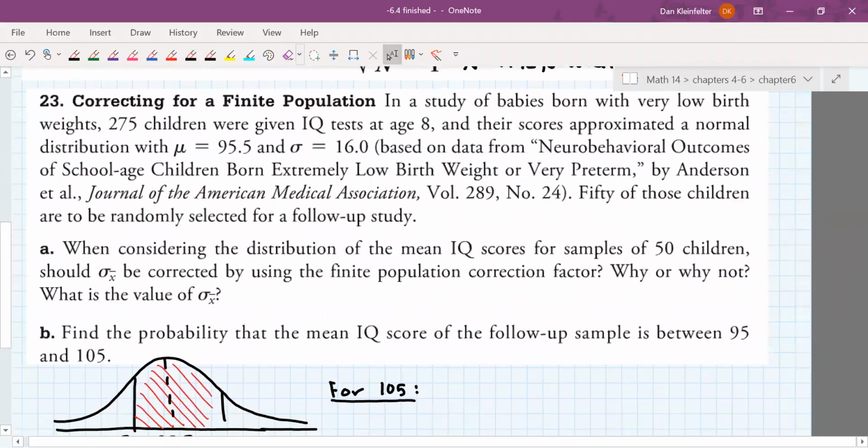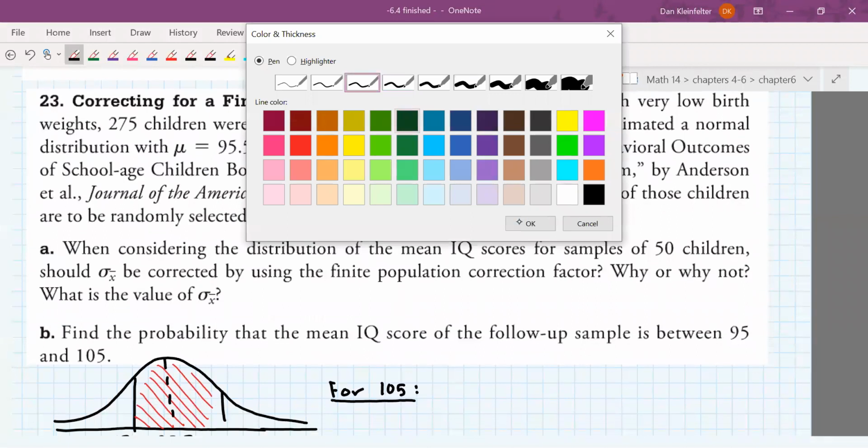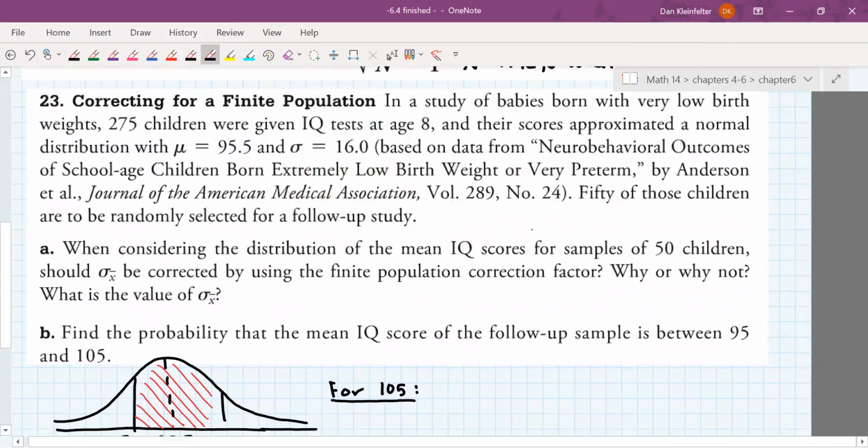So we're going to try it right here. Let's take a look. Here it says, in a study of babies born with low birth weights, 275 children were given IQ tests at age 8, and their scores approximated a normal distribution, and then the mean and standard deviation are given along with the source. 50 of those children are to be randomly selected for a follow-up study. Maybe we want to see how these kids go on to perform in high school after they've been given this IQ test at age 8? So we're going to select 50 of those 275 kids for a follow-up study.